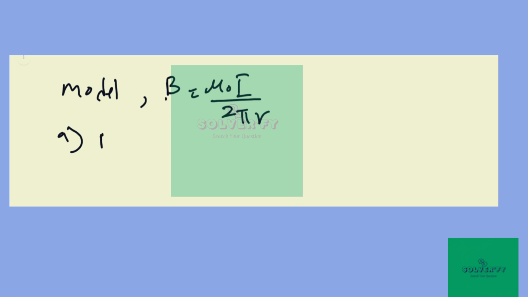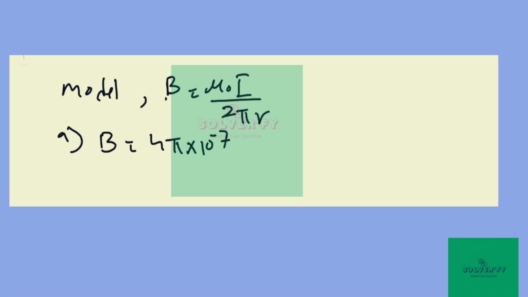We can model the lightning bolt. The lightning bolt is like a household wire with long current carrying wires. Then the magnetic field produced by this long wire will be B is equal to mu I divided by 2 pi r. Substituting the numerical values for part A, B will be equal to